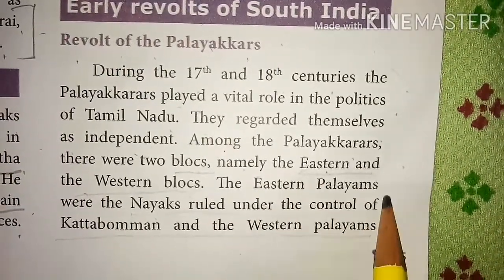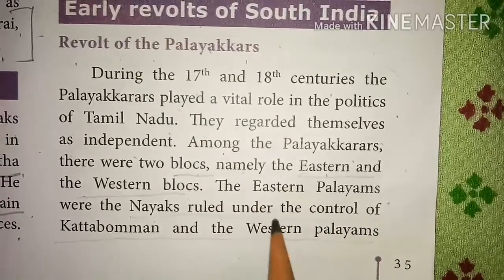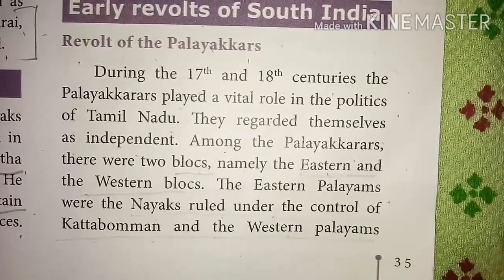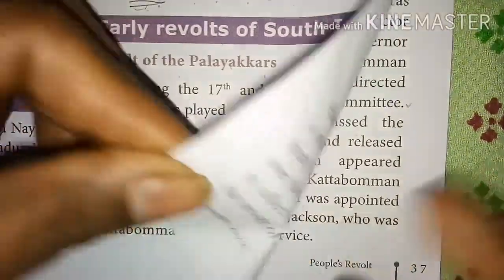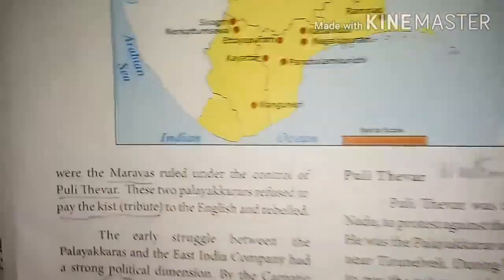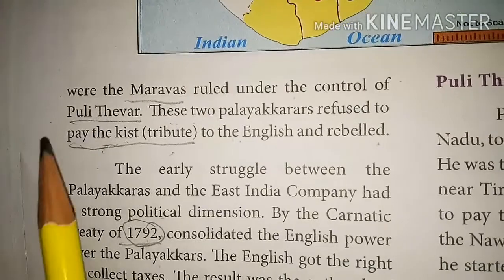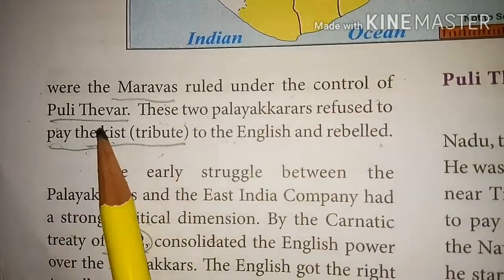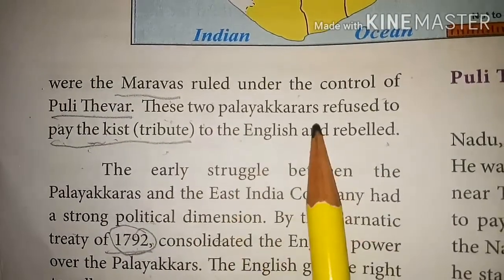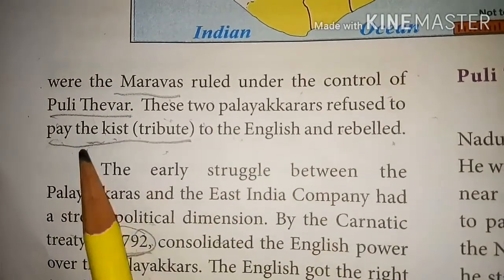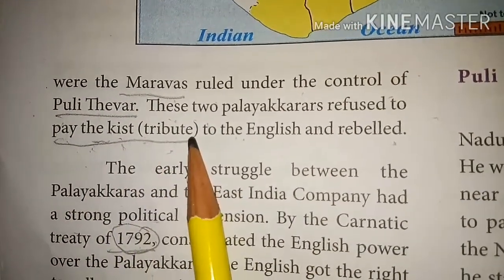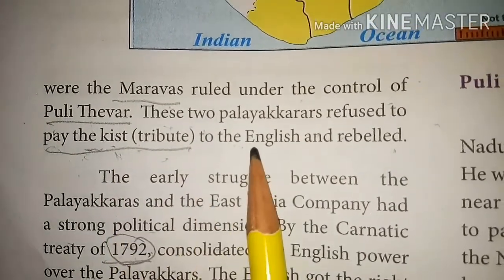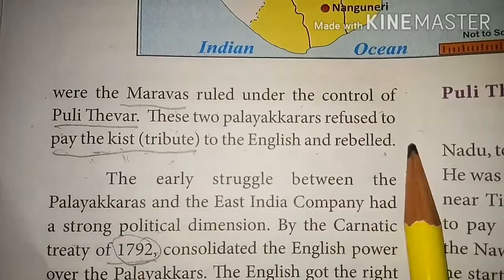The eastern Palayams, where the Nayaks ruled, were under the control of Kattabomman, and the western Palayams, where the Maravas ruled, were under the control of Pulithevar. These two Palayakarars refused to pay the kist, the tribute or tax, to the English and rebelled.